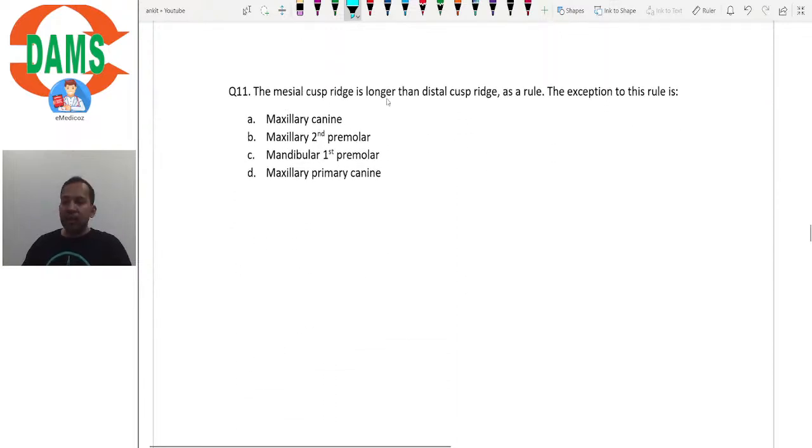The mesial cusp ridge is longer than the distal cusp ridge as a rule, right? But which of the following is the exception to this rule? That is the distal cusp ridge. This question has been framed a bit incorrectly.